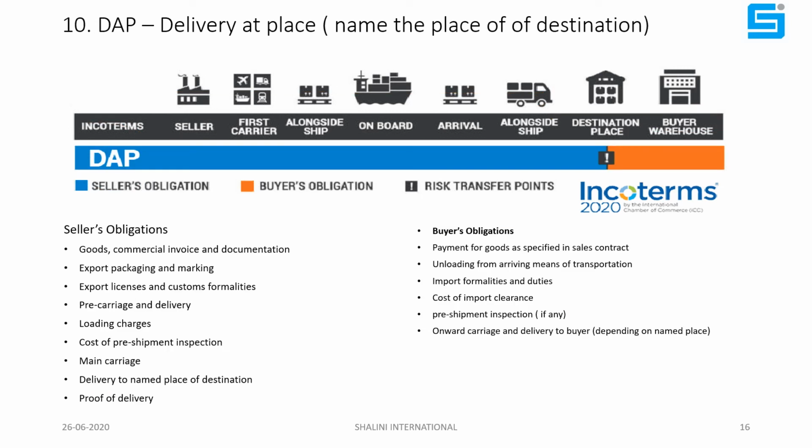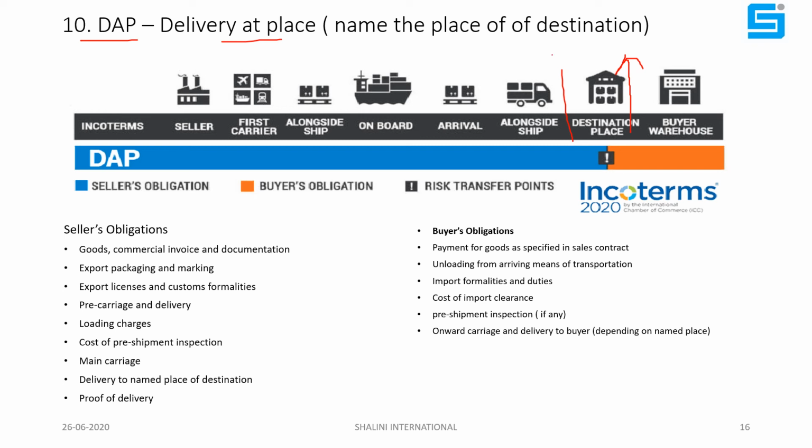As explained in the earlier slide, one step ahead of DPU is DAP, delivery at place. Up to DPU, he was delivering up to here. Now he will deliver up to here in DAP. Means additional charges of further carriage will be borne by the seller.